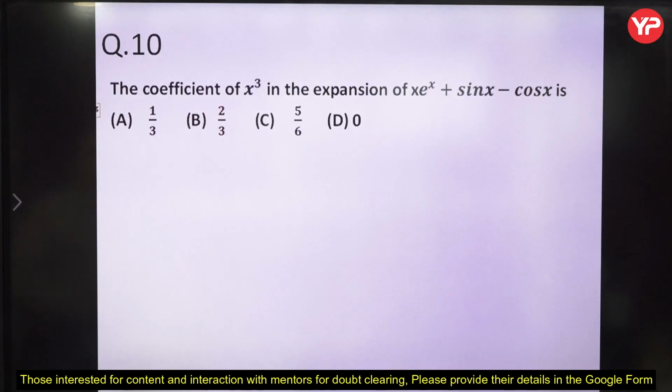So this is from expansion of different functions, Taylor expansion, Maclaurin series. The coefficient of x cube in the expansion of this is, so if you remember the expansions of these standard functions, you can evaluate the answer immediately. You should remember the expansion of e to the power x, sin x, cos x.